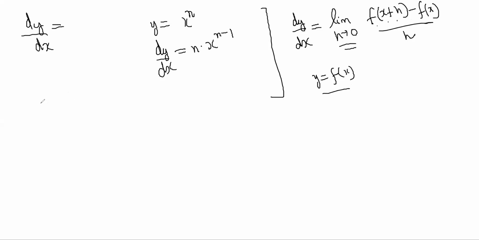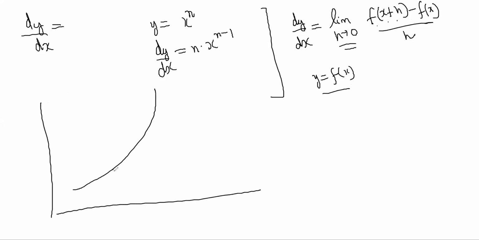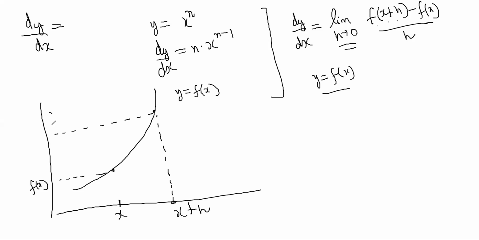Suppose there is a curve like this, my y = f(x) curve, and this point is x and this point is x+h. This height is f(x) and this height is f(x+h). So what is the slope of this chord, this line?